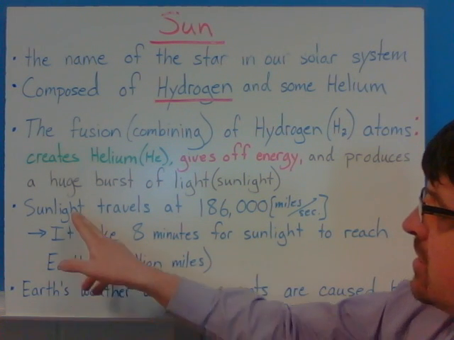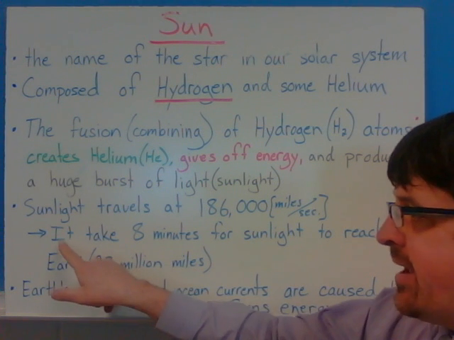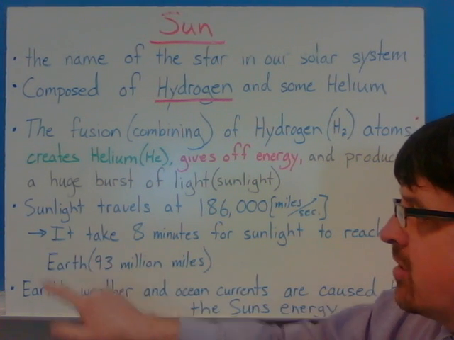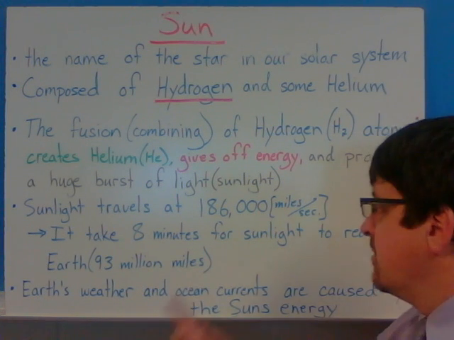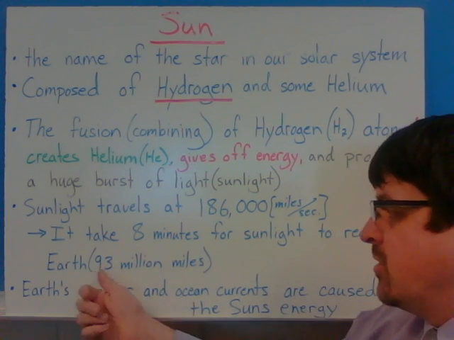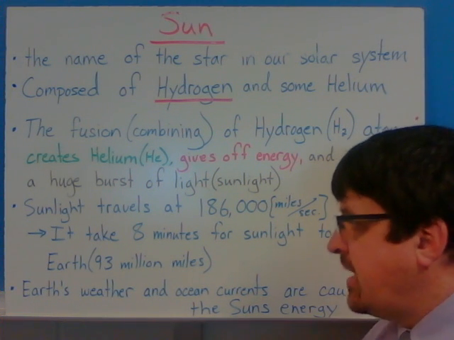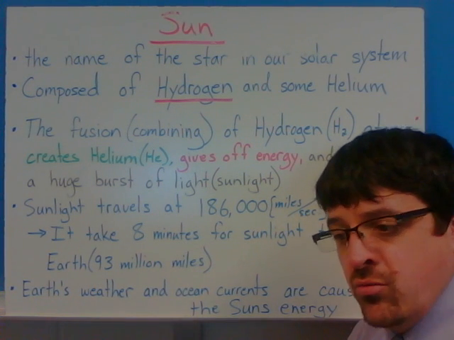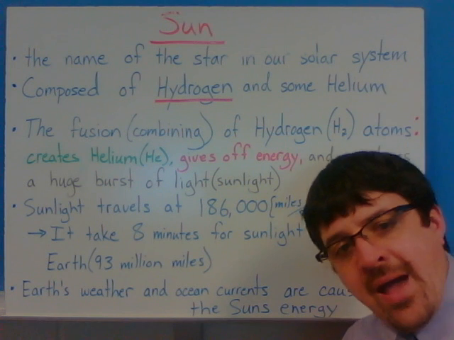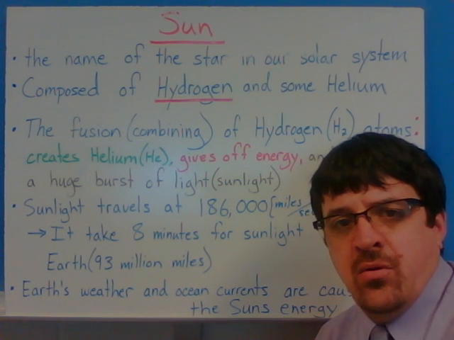Now, sunlight travels at 186,000 miles a second, like we said before, but at that speed, we are far enough away from the sun that it takes a little over 8 minutes for sunlight to reach the Earth, which is 93 million miles away. At 93 million miles, it takes 8 minutes for sunlight. So it's not going to happen, but if the sun went out, or let's just say, for example, a solar flare.